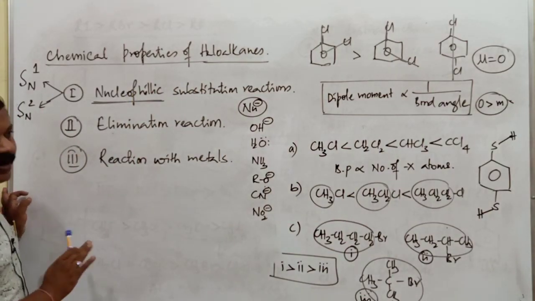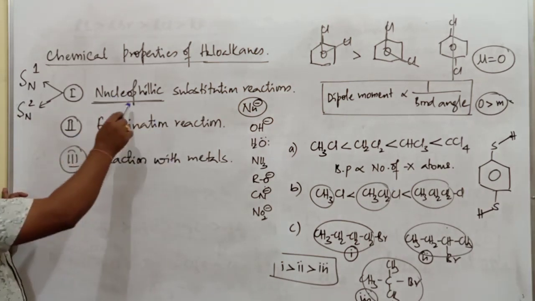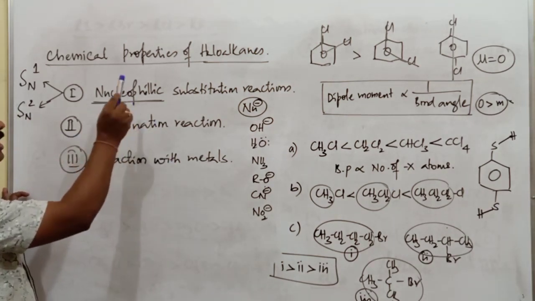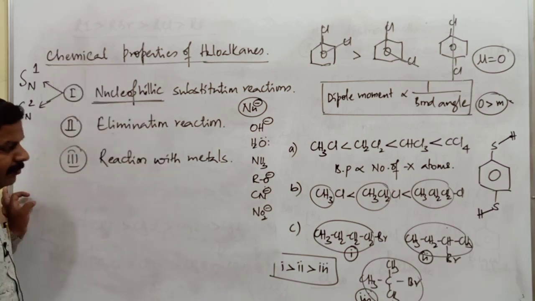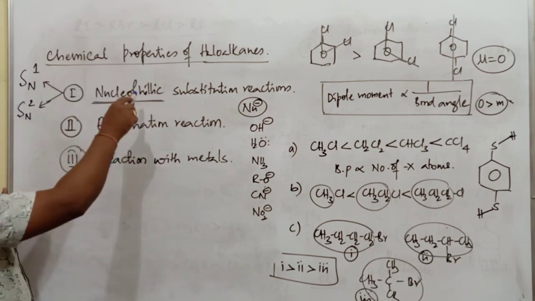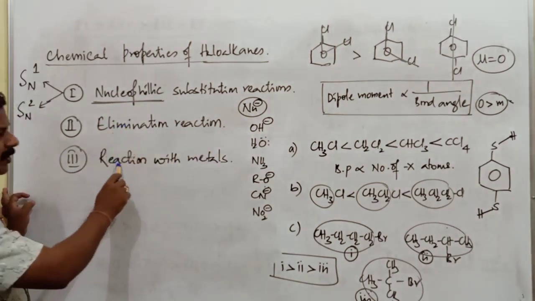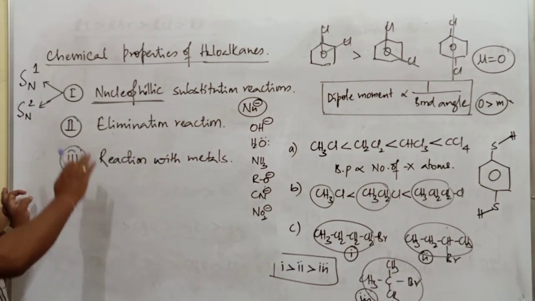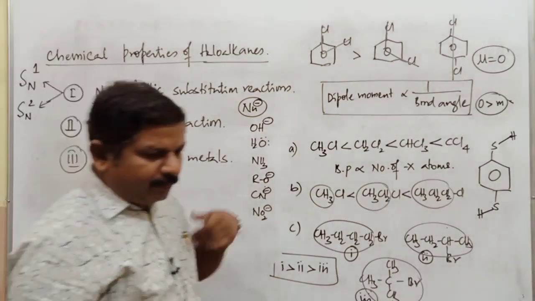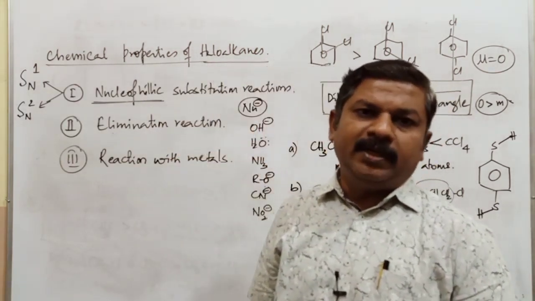Today we'll wind up the class with these particular properties. Tomorrow we'll start the class with the nucleophilic substitution reaction. So many reactions we come across in case of nucleophilic. Elimination is going to be quite simple, one or two reagents are going to be there, and in this also few reactions we have to discuss. After completion of this, we have to go with the polyhalogen compounds, preparation and properties of polyhalogen compounds.